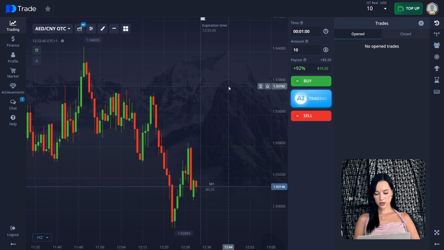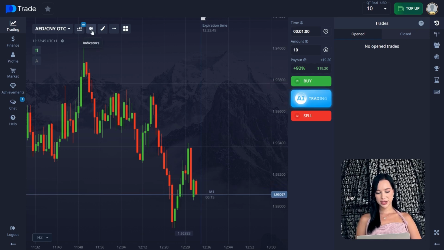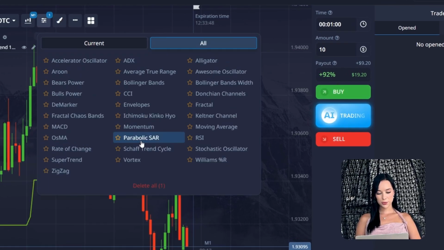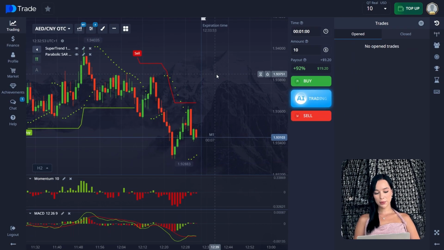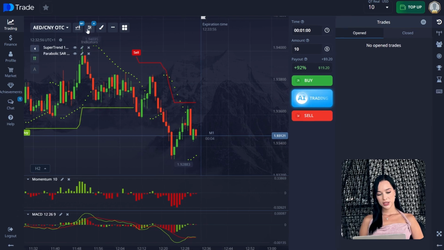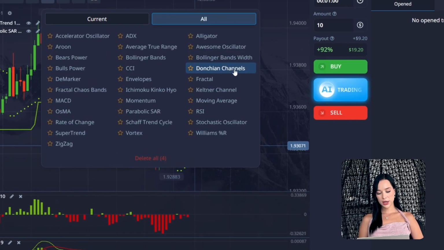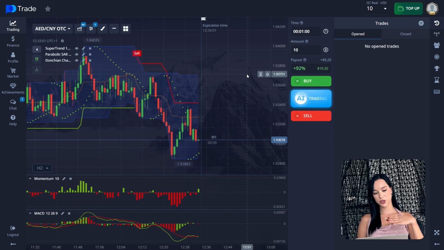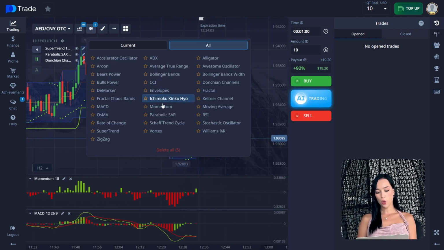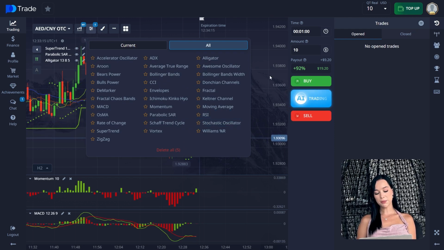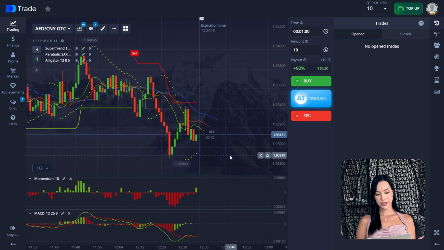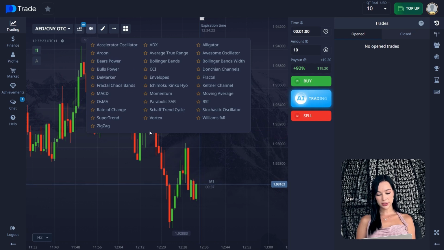So guys, here is our Pocket Option account, and in previous videos we were using these kinds of indicators: Supertrend, Parabolic SAR, Momentum, and MACD. But today I will show you a slightly different strategy. We were also using, for example, Donchian channels to see support and resistance levels of the chart, or other indicators that help us see it. We were also using Alligator, which shows us upward or downward trends. But today we will use something a little bit different.